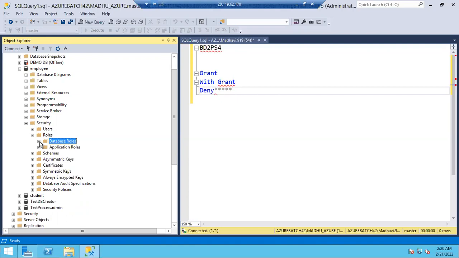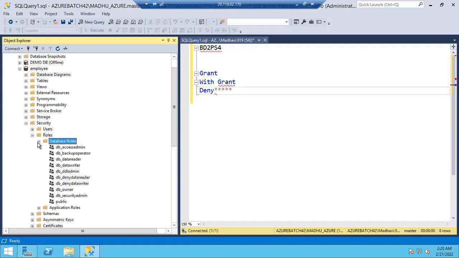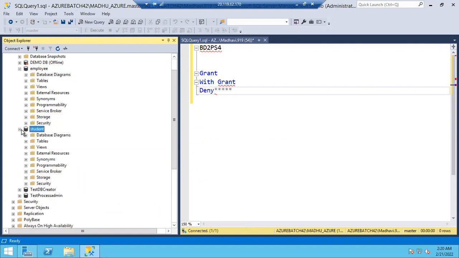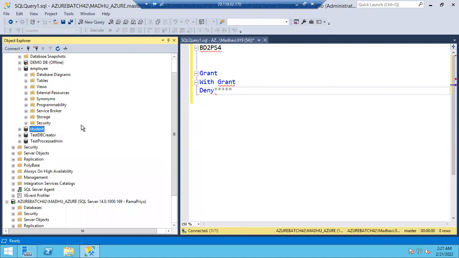Whereas database roles are database level entities. In the employee database, you might be a DB owner, so you can do whatever you want in that particular employee database. Sysadmin is equal to DB owner in that particular database. Sysadmin can do anything at the server level. DB owner can do anything at this particular database level, guys. If you are DB owner in the employee database, that doesn't mean you can do whatever you want in the student database. No. Your permissions are limited to the employee database only. But if you don't have access on the student database, you cannot do anything. DB owner is a kind of sysadmin at the database level.